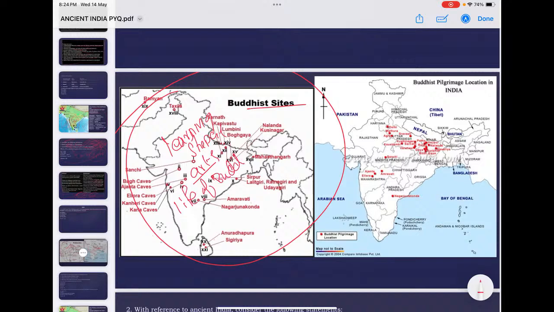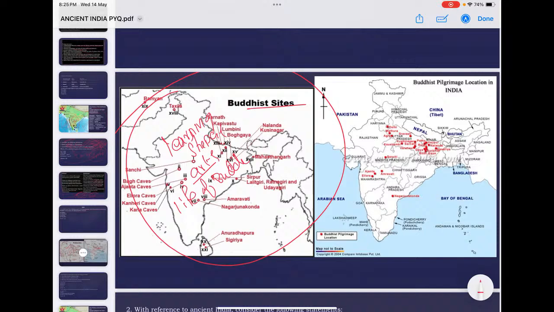I mean, where he was born, where he achieved enlightenment, where he delivered his first sermon, or where he attained Mahaparinirvana. And these Chaitya Viharas are cave architecture. There are lots of caves in India associated with Buddhist art and architecture.